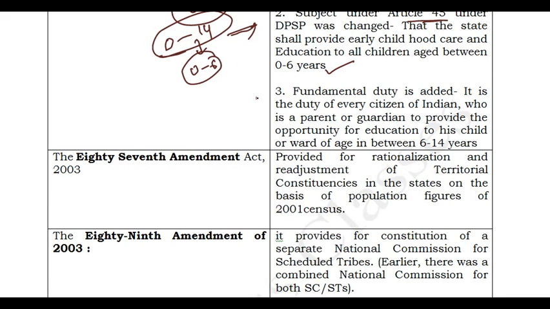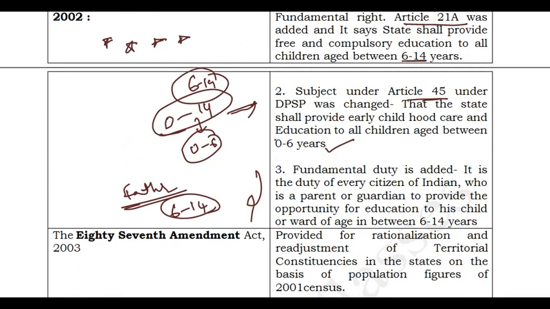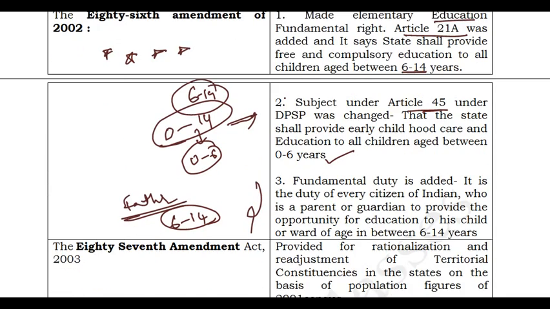And we have also added one more thing, a fundamental duty: every citizen of India, whether a father or guardian, should see that the child between 6 to 14 years gets sufficient education. That is the fundamental duty of every citizen. That is what was given by the 86th Amendment Act in 2002, friends.